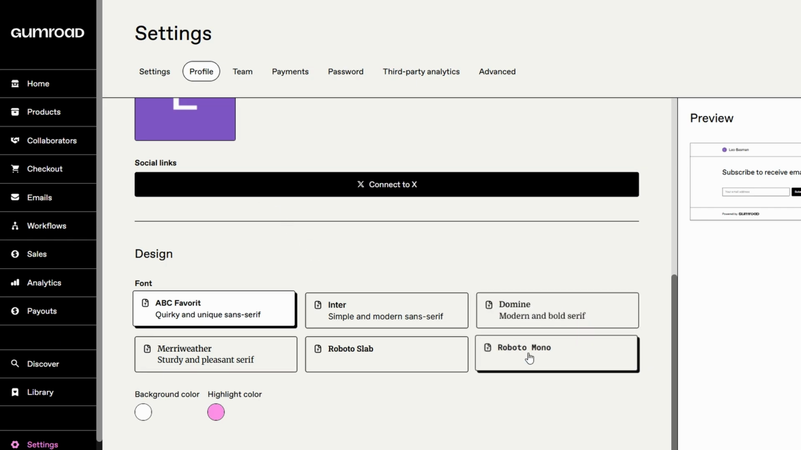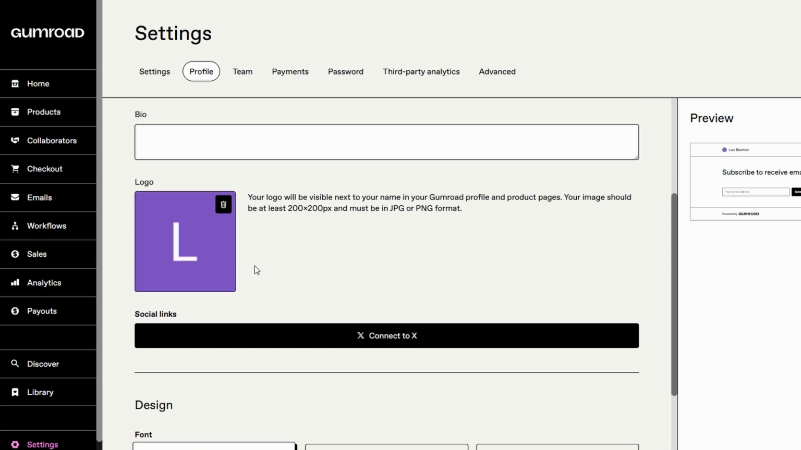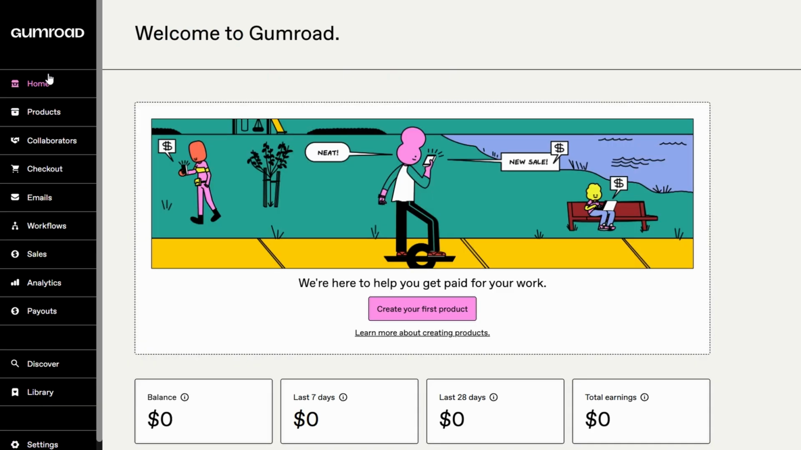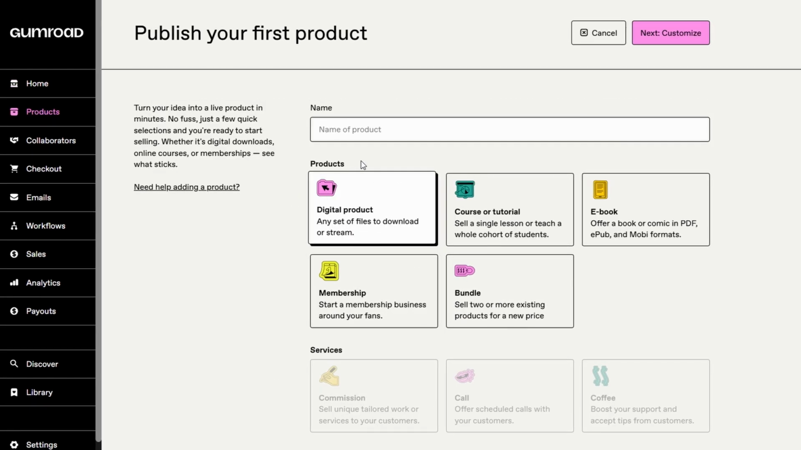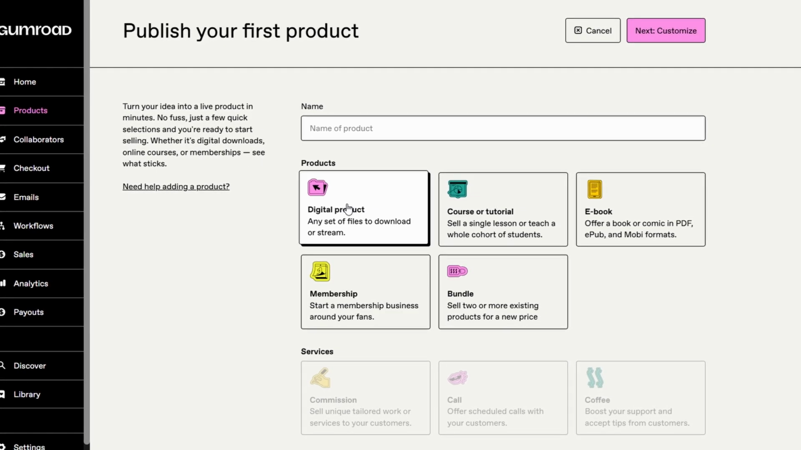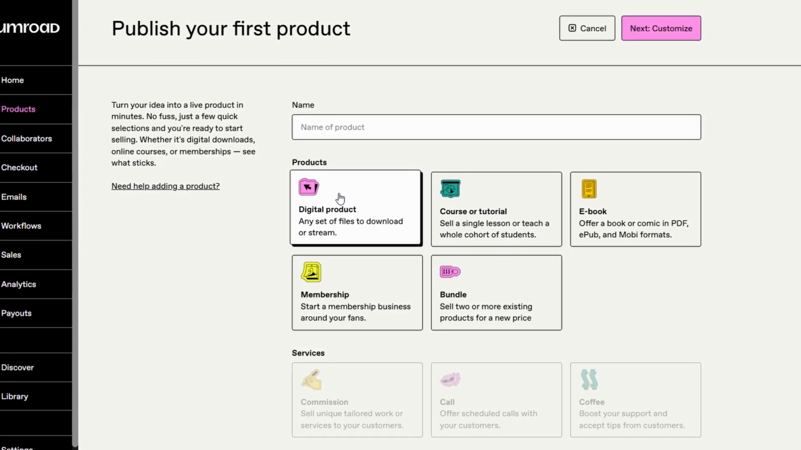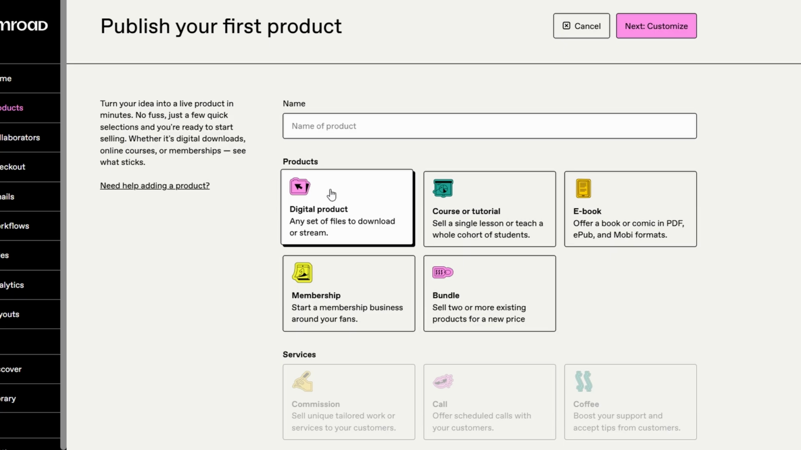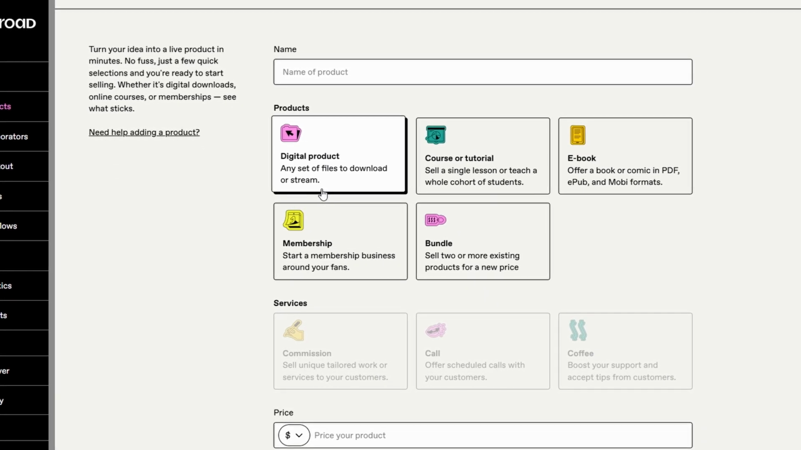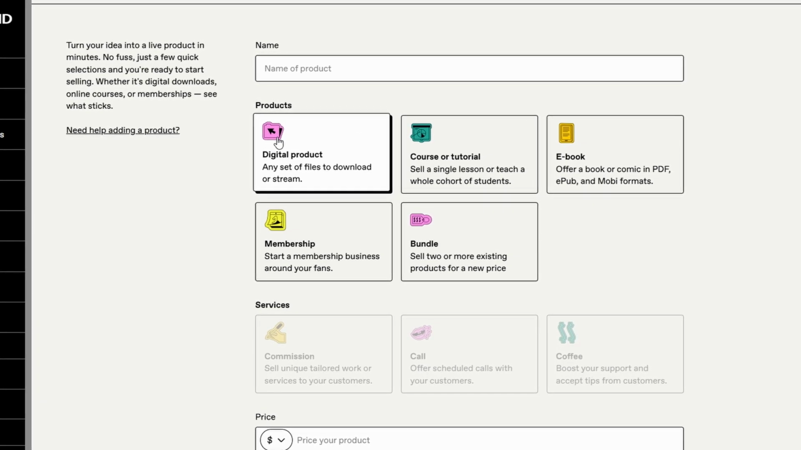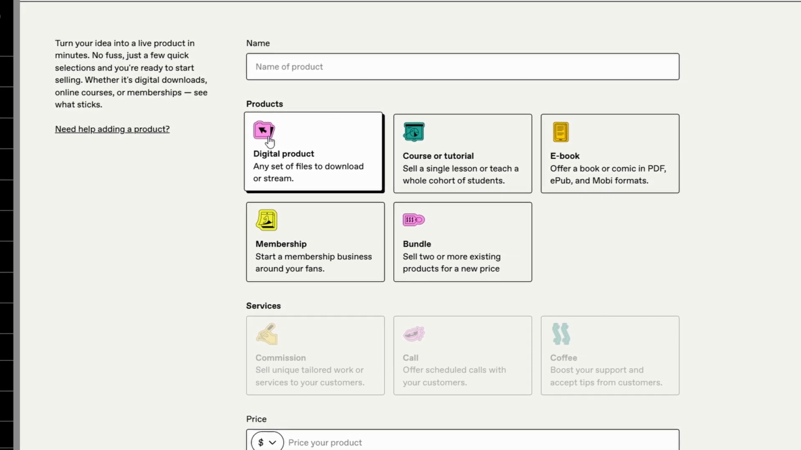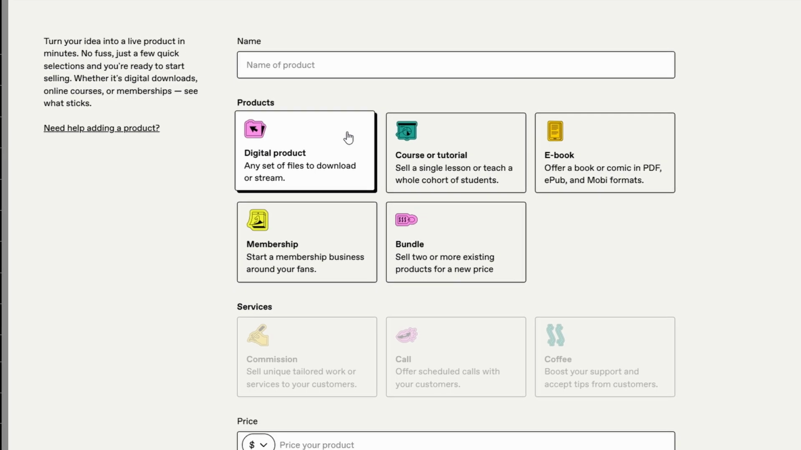Now that your shop is ready to go, it's time to add your very first product. To start, head to your dashboard and click the Add New Product button. Gumroad gives you several options here. You can sell digital products, such as ebooks, PDFs, courses, audio files, or you can sell physical products. If you're just starting out, digital products are an excellent choice because they require no inventory, shipping, or handling. So let's focus on creating a digital product for now.